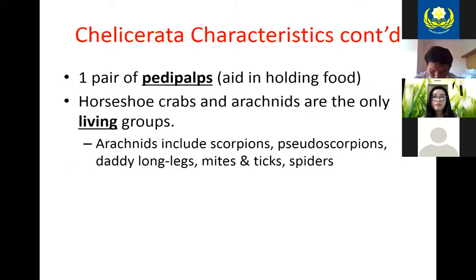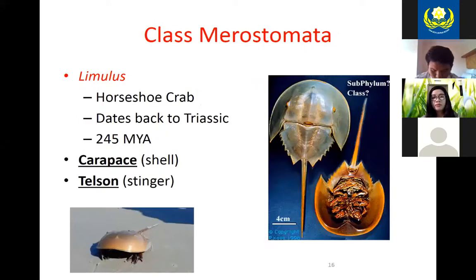They have 1 pair of pedipalps. Those are up on their head, and they help hold their food. Horseshoe crabs and arachnids are the only living groups in this subphylum. The arachnids include scorpions, pseudoscorpions, daddy longlegs, mites, ticks, and spiders. So we'll do the horseshoe crab first.